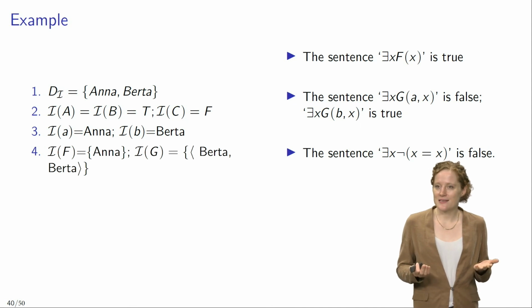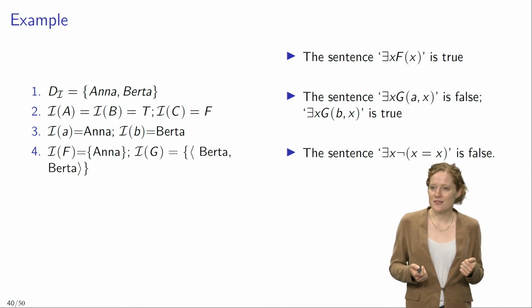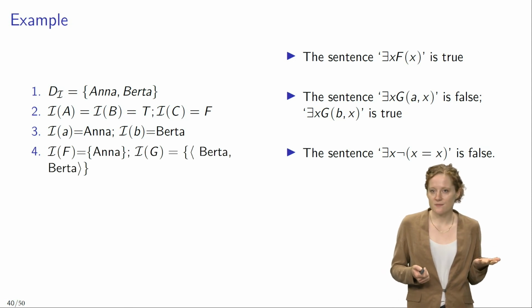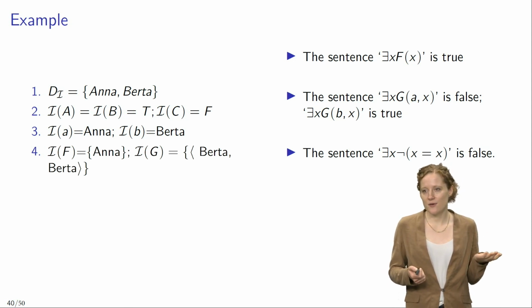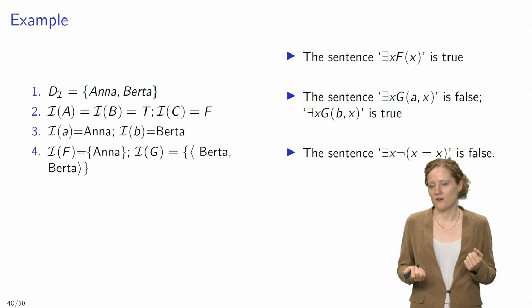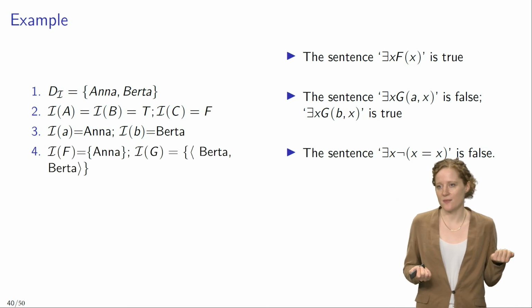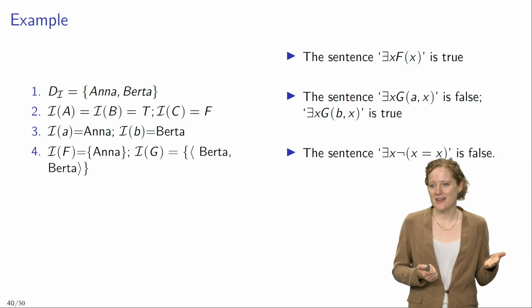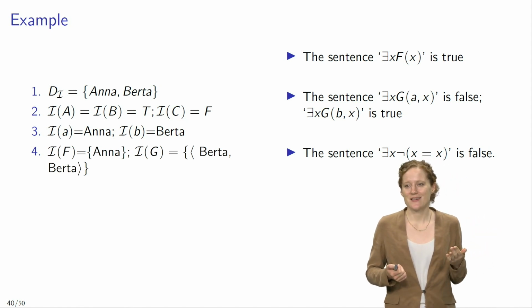Now, as a second example, the sentence there is an x such that Gax is false, given that A refers to Anna, and there's no ordered pair in the interpretation of G that has Anna as first member. However, the sentence there is an x such that Gbx is true. And why is that?